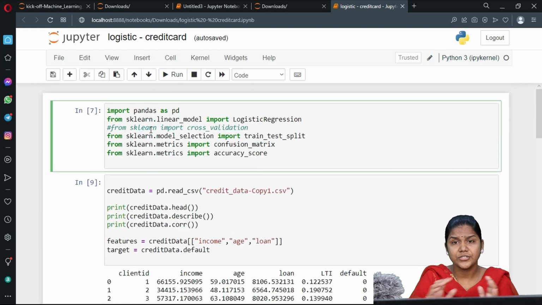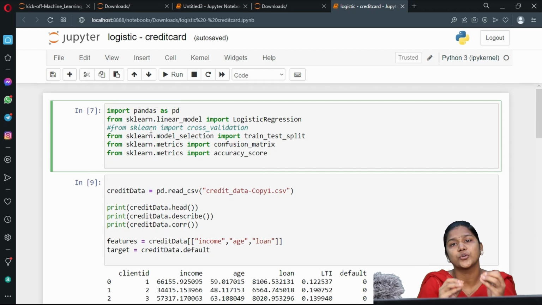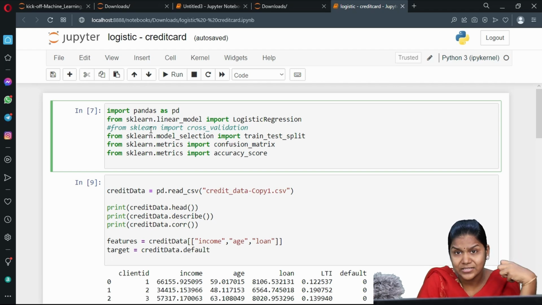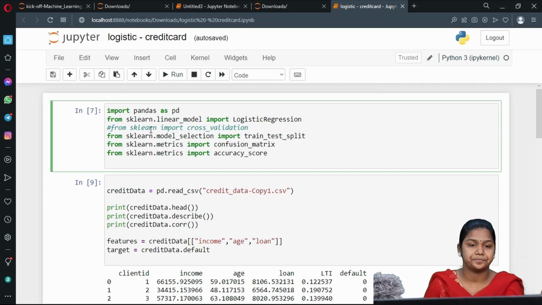Fine. So first we have to import the library files. For any problem statement, you are going to work the same way. Import library files, access the input data, store it in some variable, and apply some pre-processing functions. Divide the input and output and predict the model. Okay. Fine. I hope everyone is understanding.